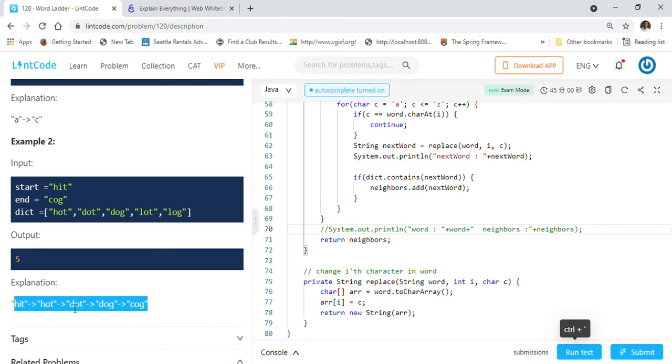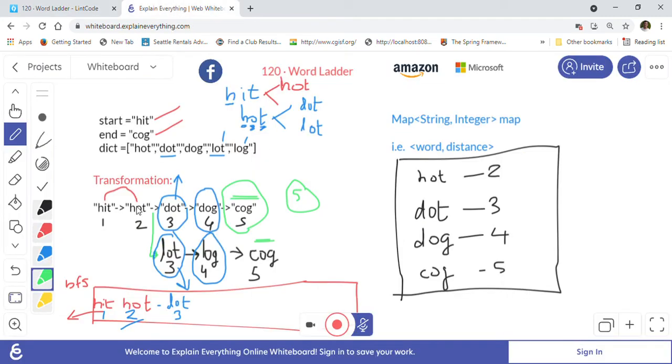So here is the transformation. The same transformation I was showing you. The transformation can be reached in any of these ways. Both ways it can be reached. So whatever reaches first, we will take that answer and we will just return that as our answer, right?